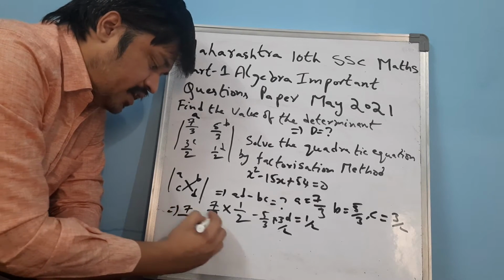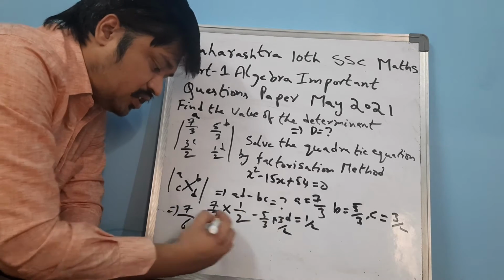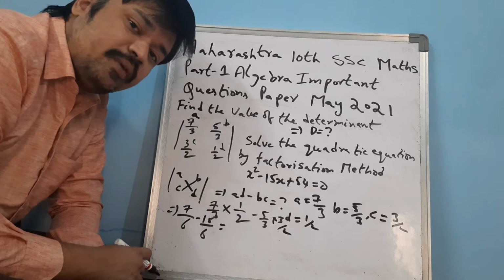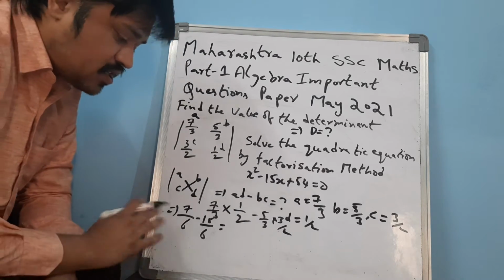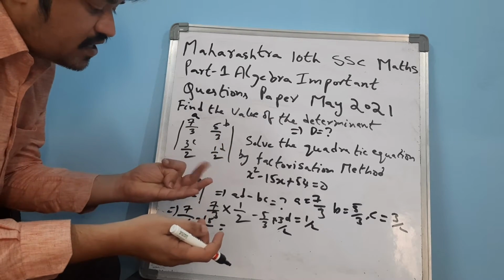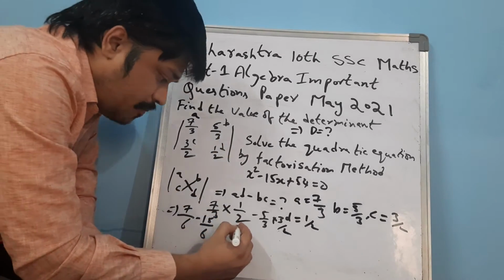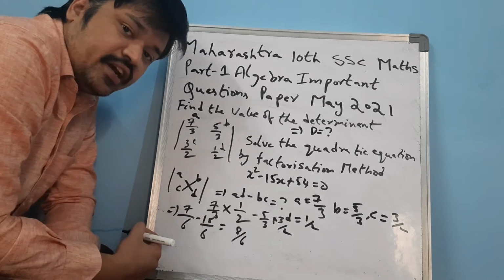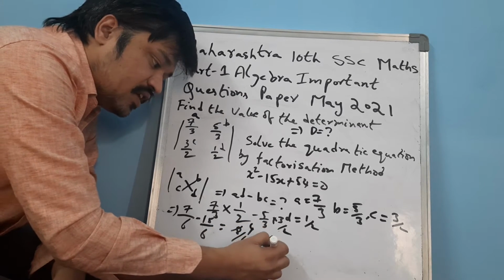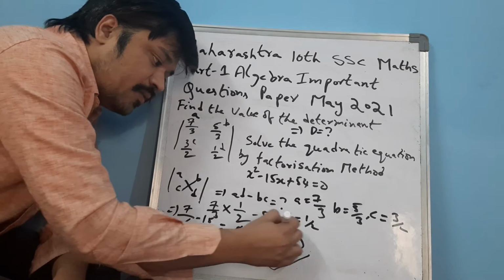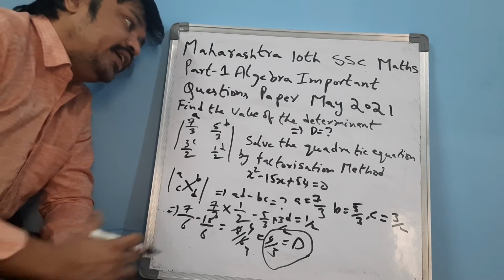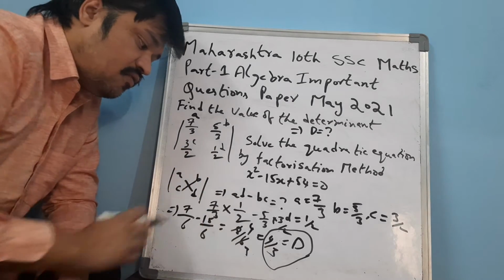7 into 1 is 7, 3 twos are 6, minus 5 into 3 is 15, 3 into 2 is 6. What is 7 minus 15? It is minus 8, so we get minus 8 by 6. Now 2 fours are 8, and 2 threes are 6, so that is minus 4 by 3. So the capital D value is minus 4 by 3. Finally, we have found the value of the determinant of this particular problem.